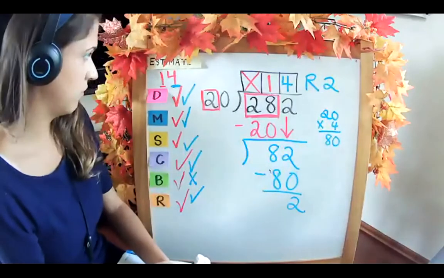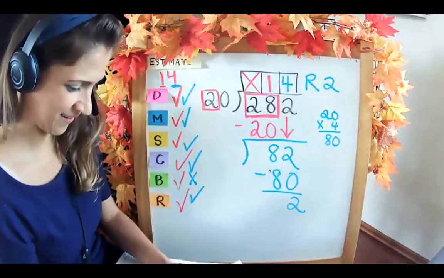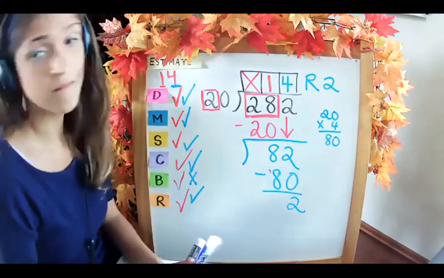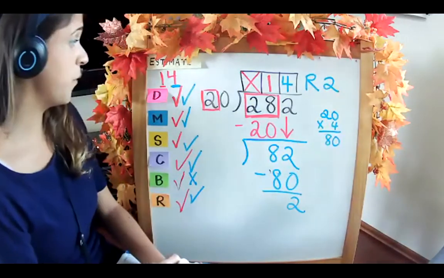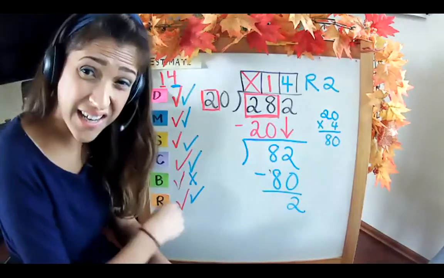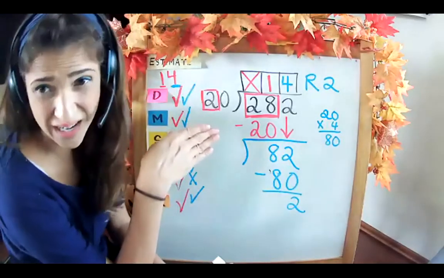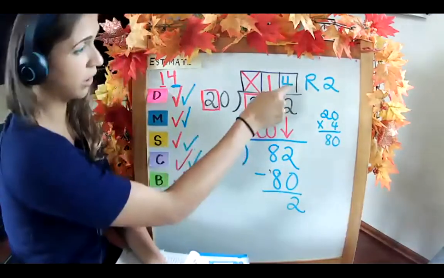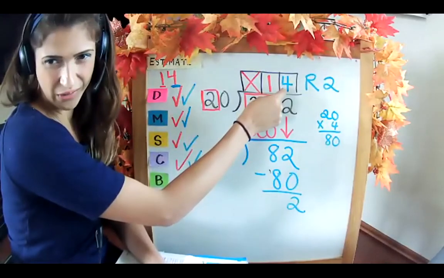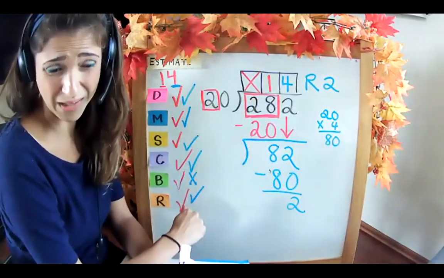Yeah, and the remainder would be the other number that doesn't match. Now, if we had gone with our first estimate, turning the 282 to a 200, we'd probably have a little bit more work to do over here, right? Because 0 would not be a possibility.